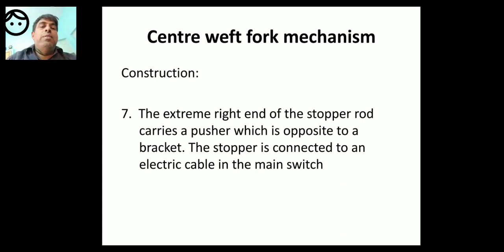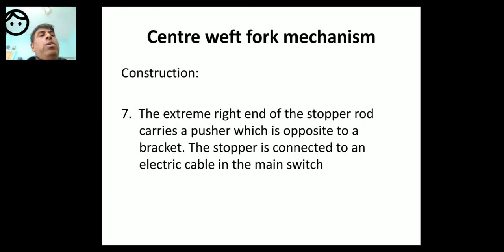Do you understand? The center weft fork mechanism is a mechanical device, and the presence or absence of weft is felt by the weft fork mechanism, and the absence of weft is sent to the electrical cable in the main switch by means of a lengthy rod which extends from the left hand side of the diagram to the extreme right hand side of the diagram.